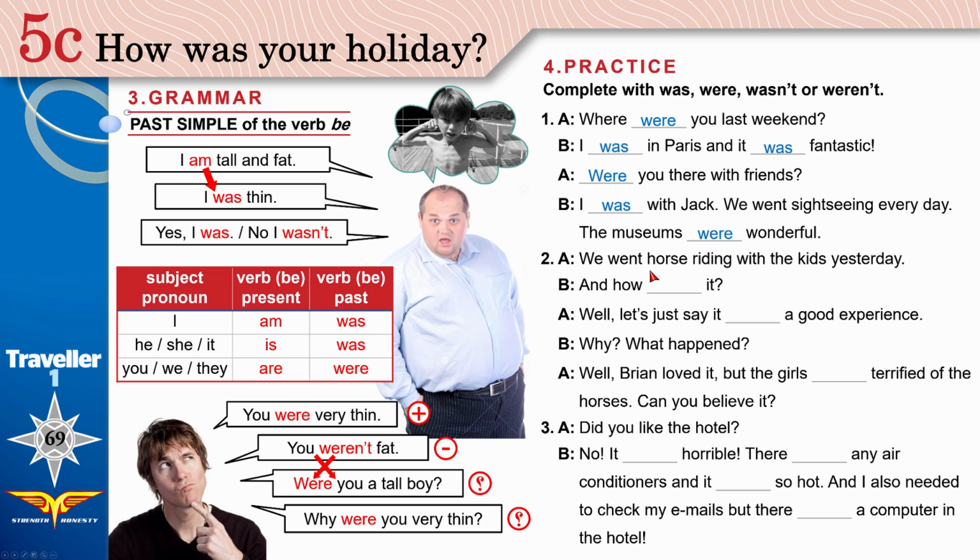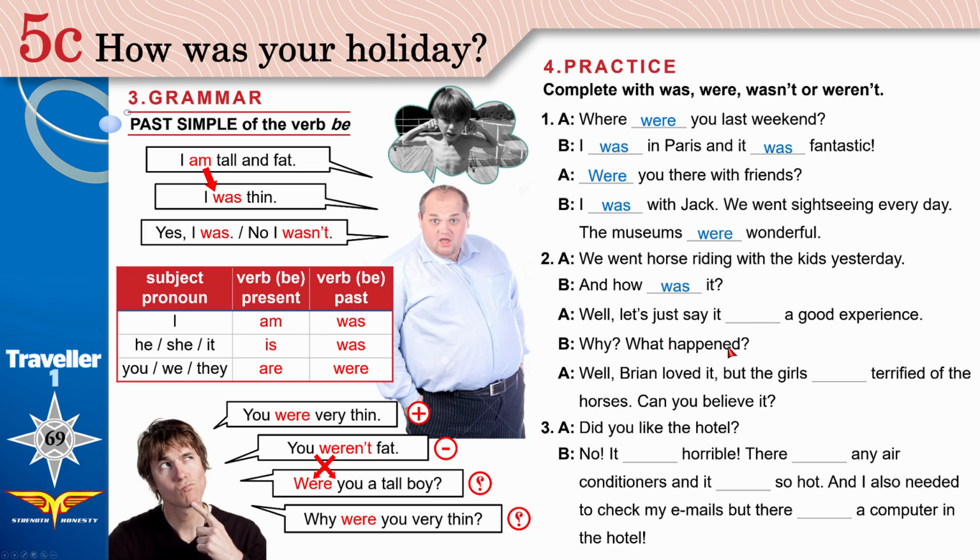We went horse riding with the kids yesterday. Oh, and how was it? This is a question. How was it? Well, let's just say it was a good experience. Is that what you're thinking? Wait a minute. Read the reply. Why?